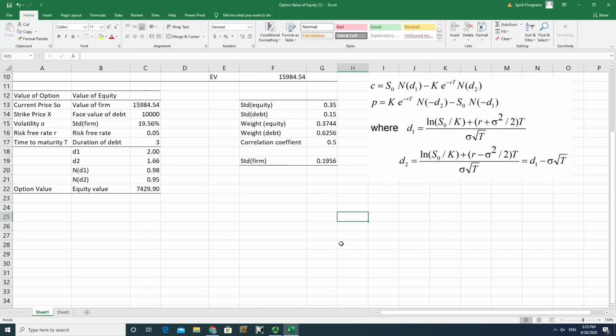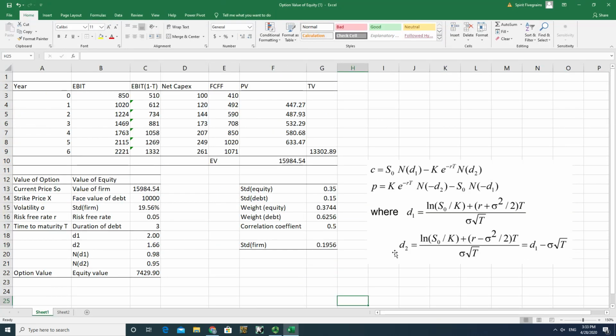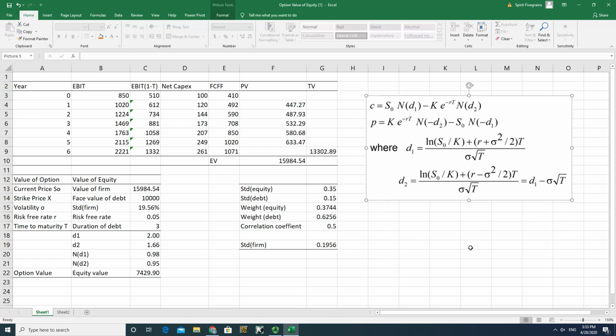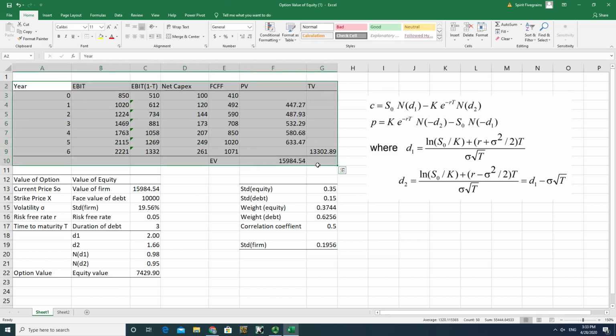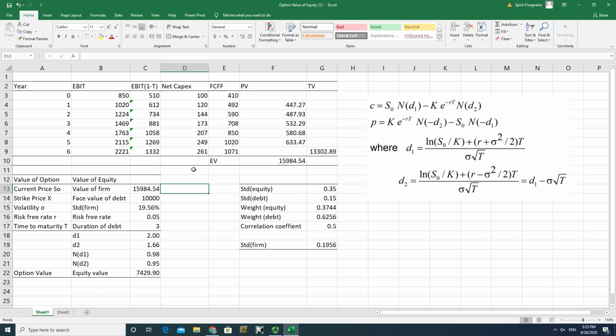All right, so here's a problem. On the right is the Black-Scholes option pricing formula. And on the left, you have three tables. The first table is to calculate the fair value of the company. And on the lower right, that is the table where I calculate the standard deviation of the firm. And on the left, it's an option pricing formula where I come up with the equity value estimation.